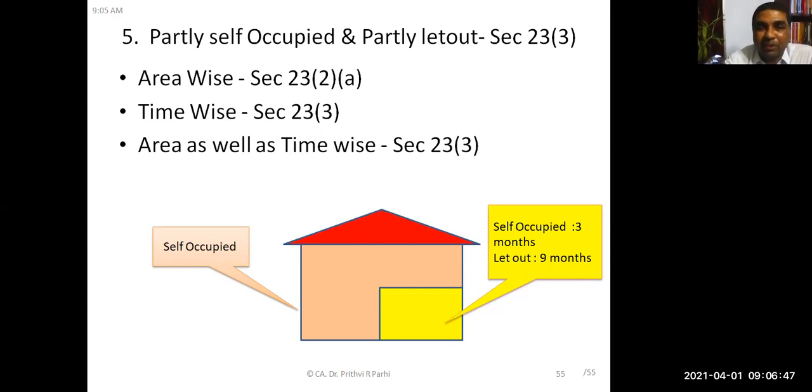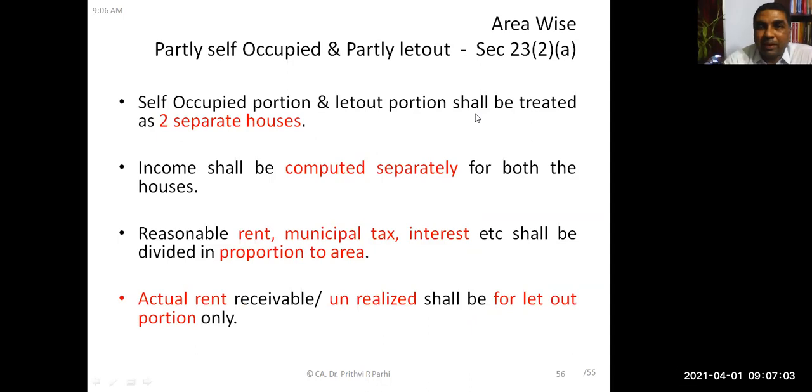Area wise, time wise means you can have a look at this picture. This is the house. Let's say this portion is self-occupied, this portion is let out, but again the let out portion is self-occupied for 3 months and let out for 9 months. So it is area wise as well as time wise, partly self-occupied, partly let out. Treatment will be different. Area wise, if it is partly self-occupied and partly let out, as we have discussed earlier, it will be treated just like two separate houses. Okay, income needs to be computed separately. Detailed steps we have already discussed earlier.